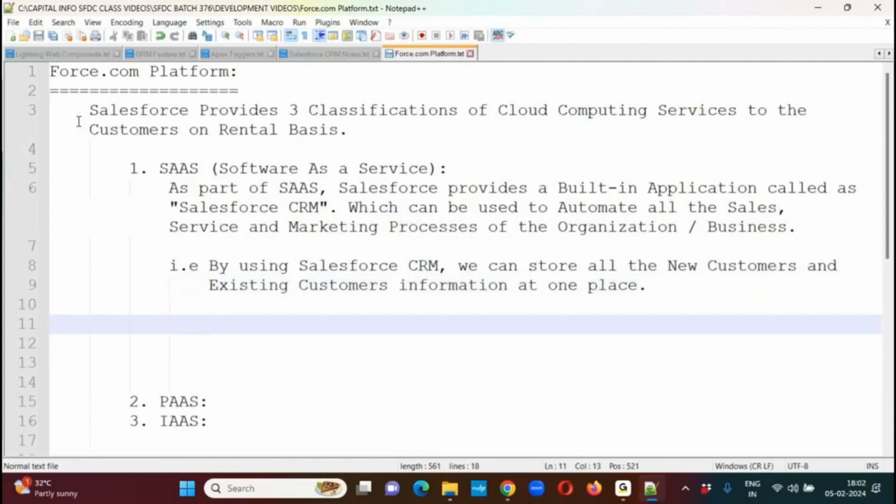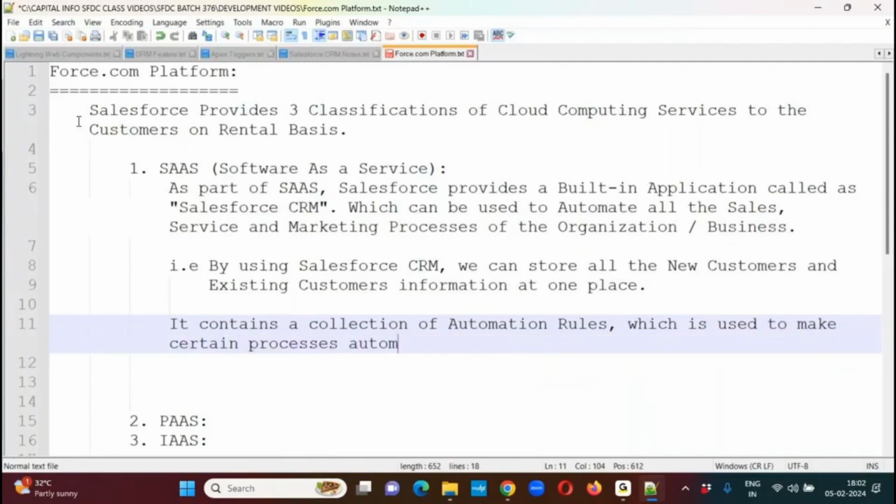Now, it contains a collection of automation rules which is used to make certain features automated, so that we can avoid human tasks, that means human work.